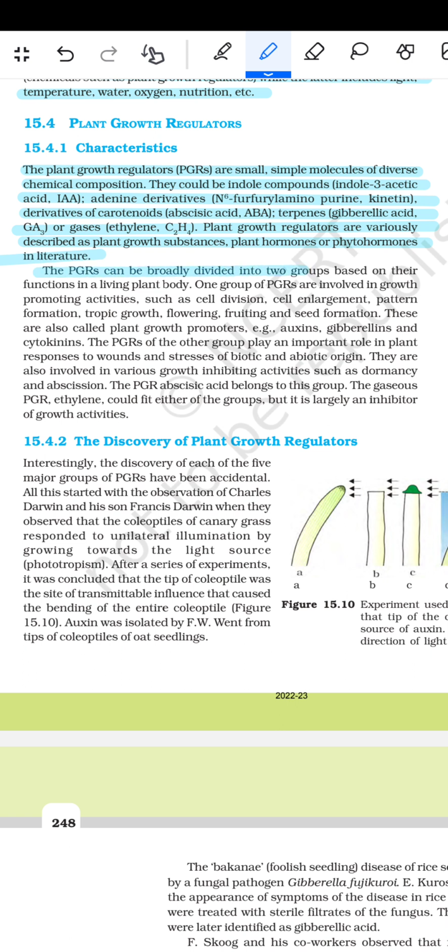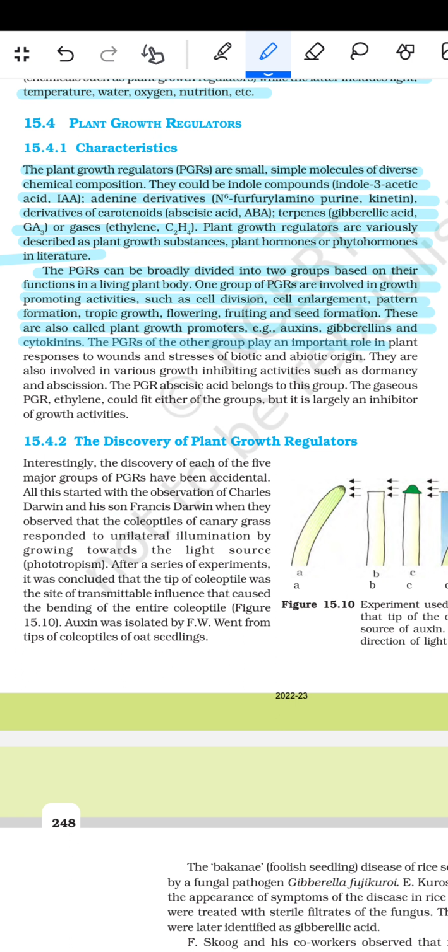The PGRs can be broadly divided into two groups based on their functioning in the living plant body. One group of PGRs is involved in growth promoting activities such as cell division, cell enlargement, pattern formation, tropic growth, flowering, fruiting and seed formation. These are also called plant growth promoters. Examples: auxins, gibberellins and cytokinins.